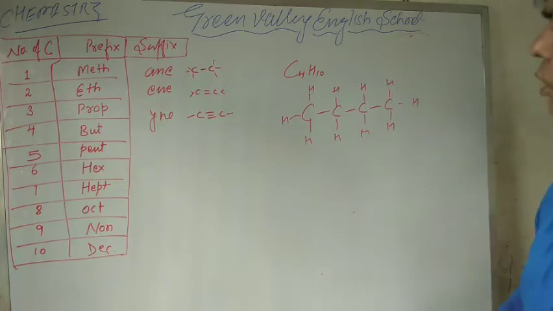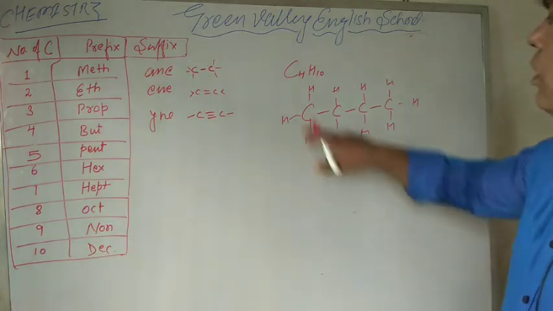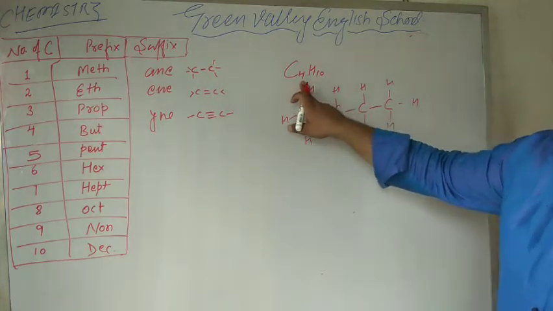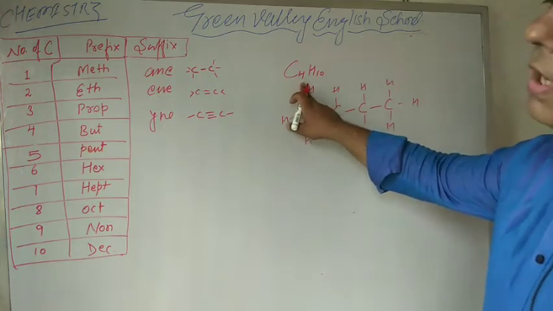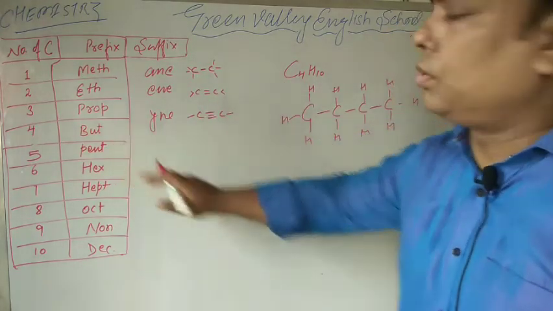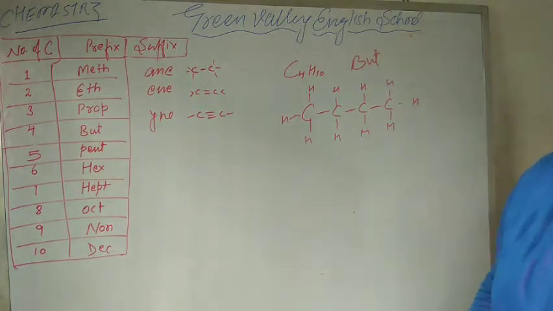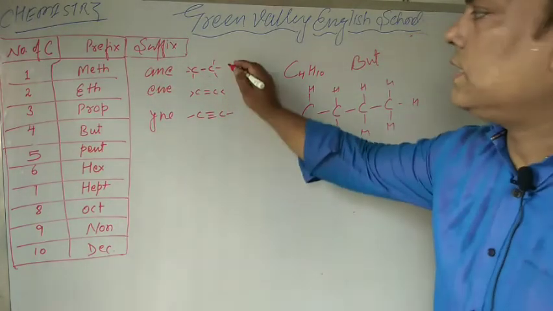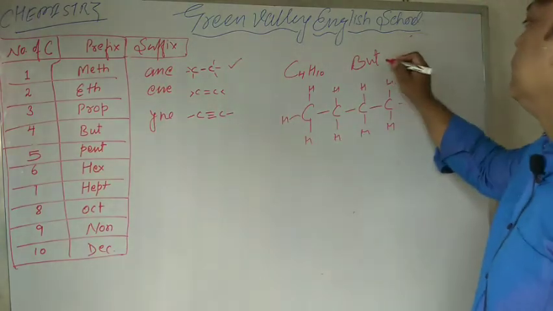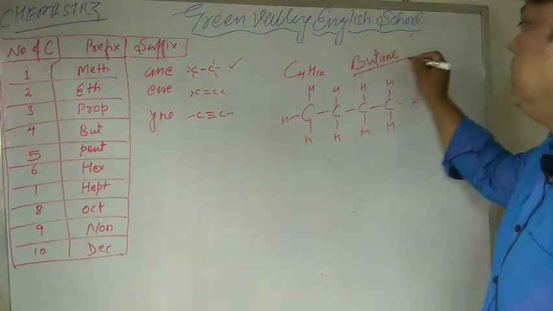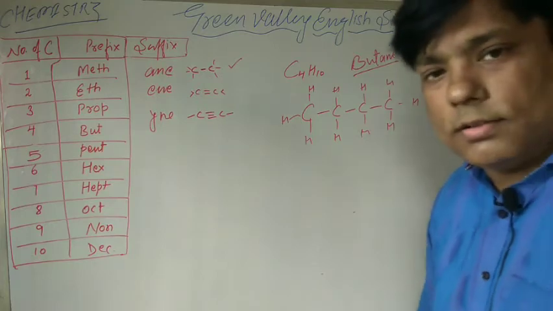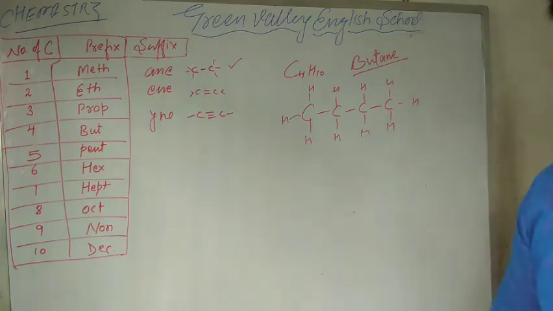So, what is the name of that compound? C4, the number of carbons is 4. For 4 carbons, our prefix is but. And for a single bond, our suffix is ane. The name of that compound is butane. Right?